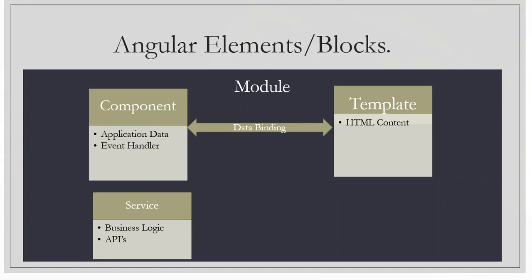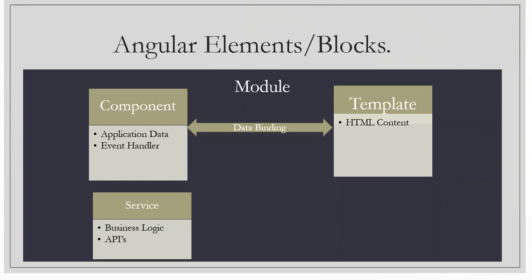Services contain the business logic and the API calls, or we can say the AJAX calls. As we discussed, Angular is a front end application which does not directly contact the database, and for that we use AJAX calls or REST API calls to get the data.